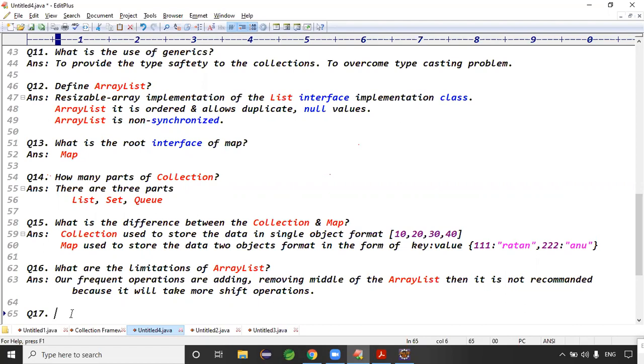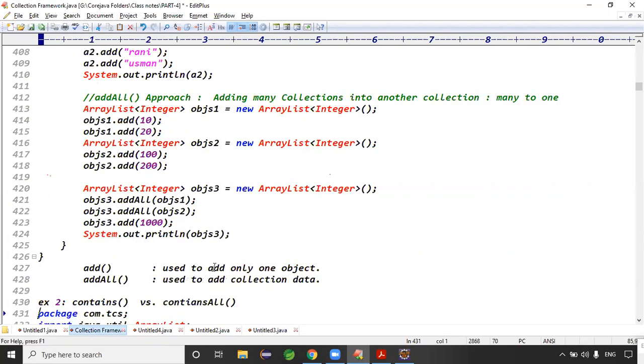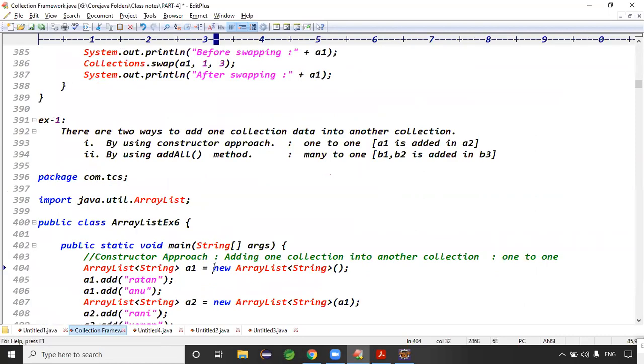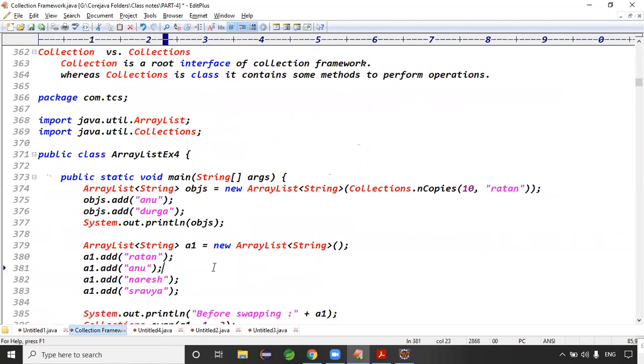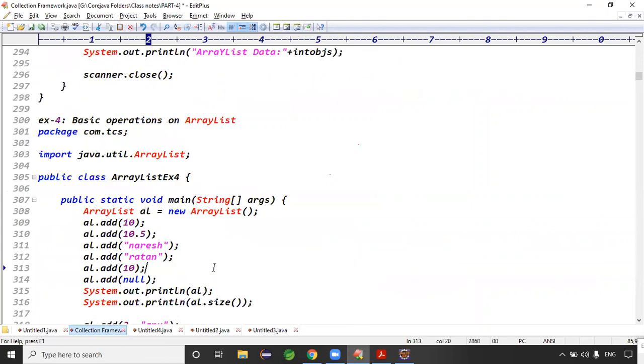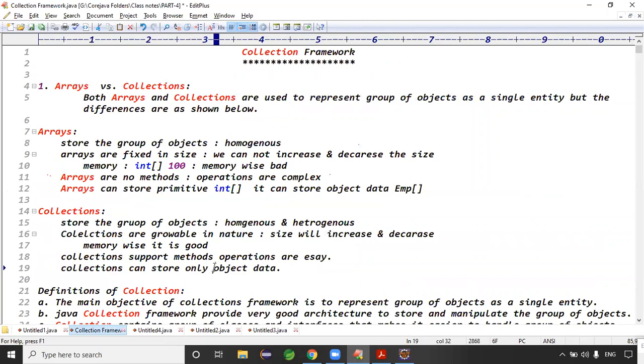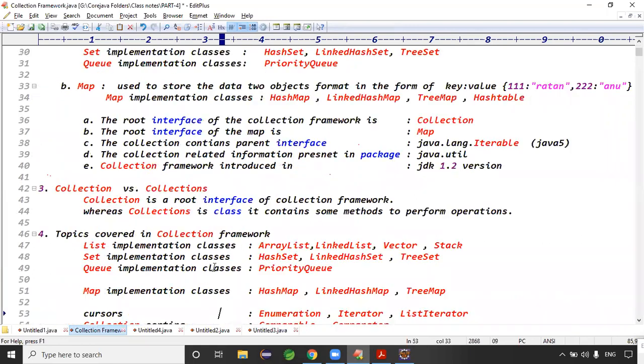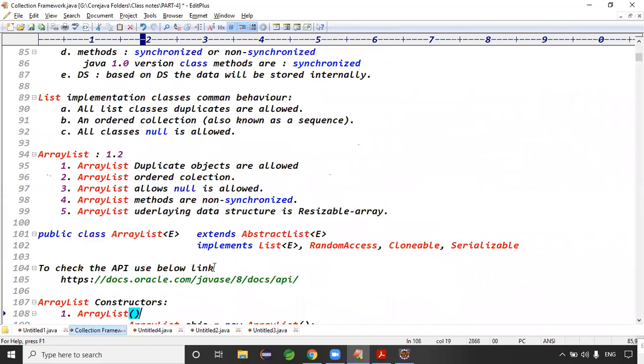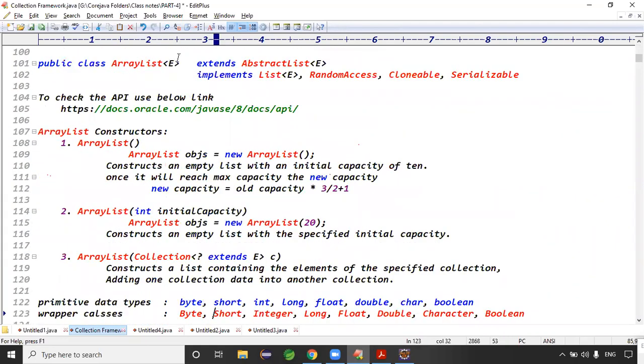Next weekend also I'll take the collections only. Next weekend also we can join the collections framework classes. Okay, sir. That's total 2 weeks I'll take this collection framework because I need to mix the collections. We done the arrays, collections, lambda expressions, method references, generics, multiple topics are there. That's what this week and next week also will focus on the collections only. Yeah, just take the 10 minutes break. Yeah, after break we'll meet. Okay, sir.